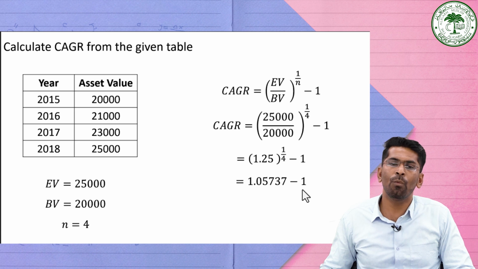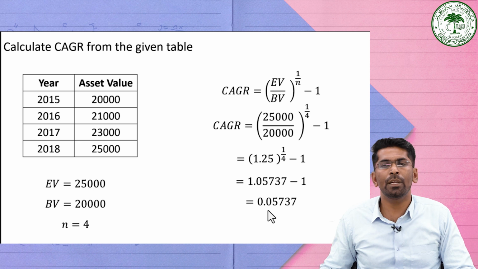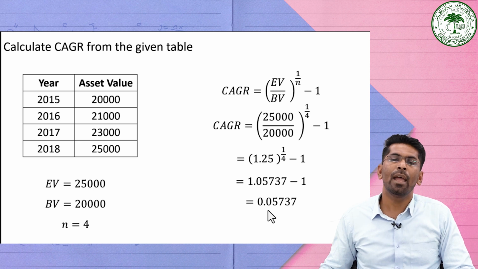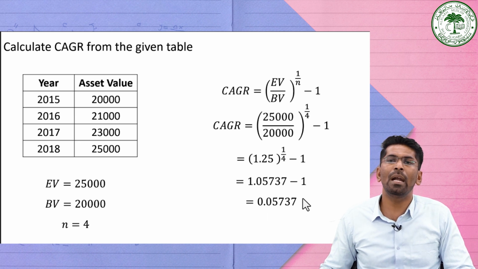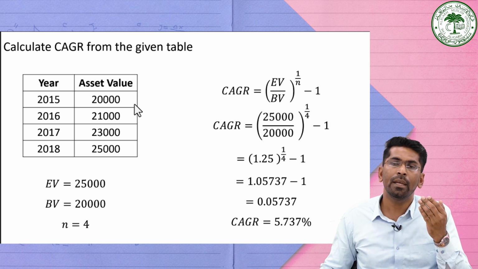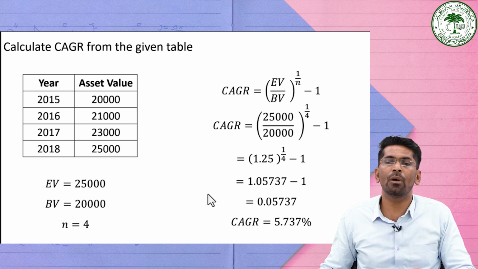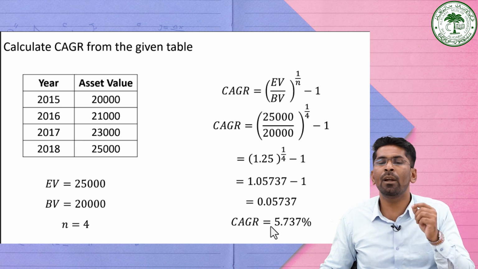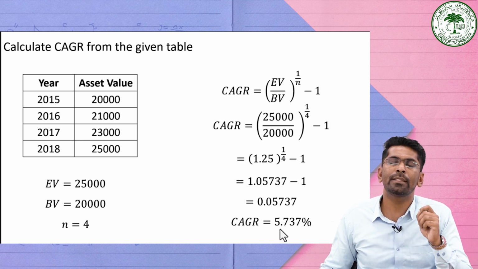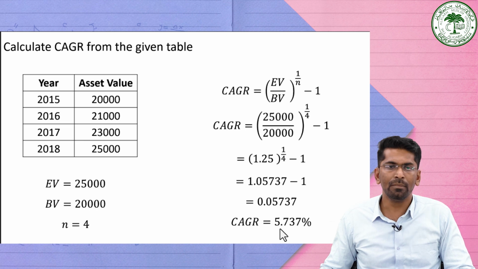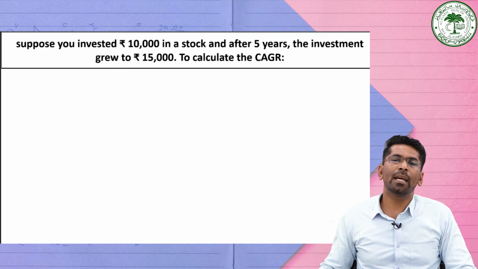Subtracting the 1 from this particular value, it is equal to 0.05737. And if you multiply with 100, it will become 5.737. The annual growth rate over the period of time is given with a single value, that is 5.737. Now consider another example.